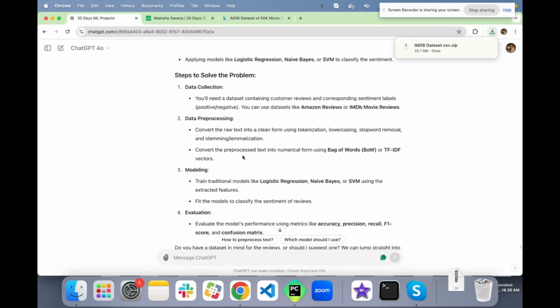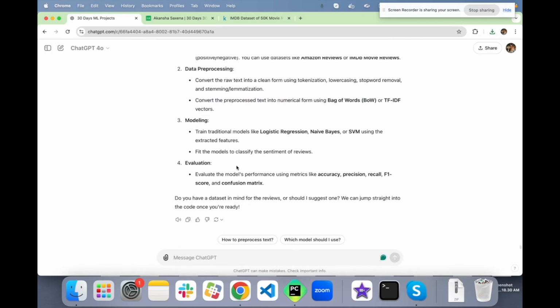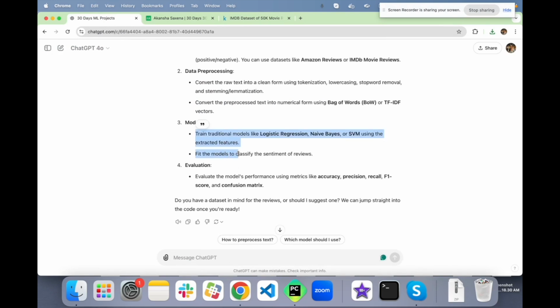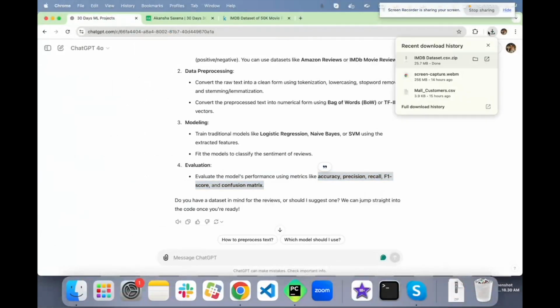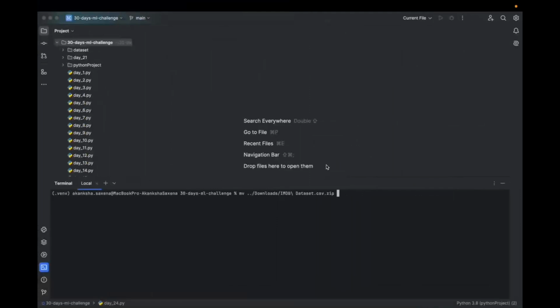Before doing the data pre-processing, applying bag of words with the TF-IDF vectorizer, training the models, and then evaluating, since it is a classification type problem, using these metrics, we need to first see how our data looks. So we are going to go to our PyCharm and move this data set that we have downloaded, named IMDb dataset, to our dataset folder.